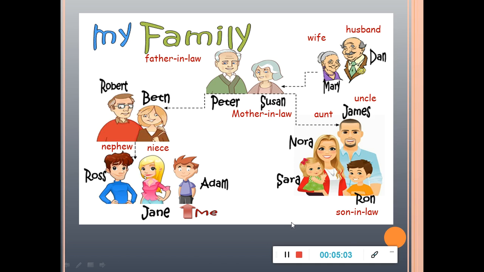You do need to memorize it, but I don't think it will cause you any problem. And we will continue working this vocabulary in our next class.